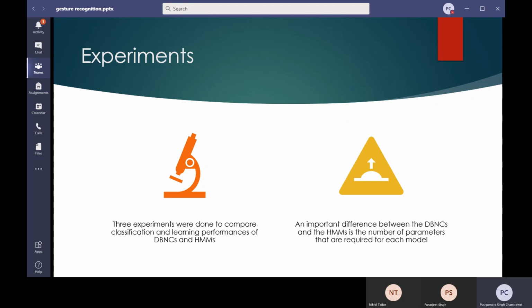The postures were taken from different individuals, from different ethnicities. They had different shapes, sizes, and skin color in the hand postures. With a small number of hands, it's not possible to cover a larger number of hand morphologies. However, in the second part, we observe an important difference between the DBNCs and the HMMs is the number of parameters that are required for each model.